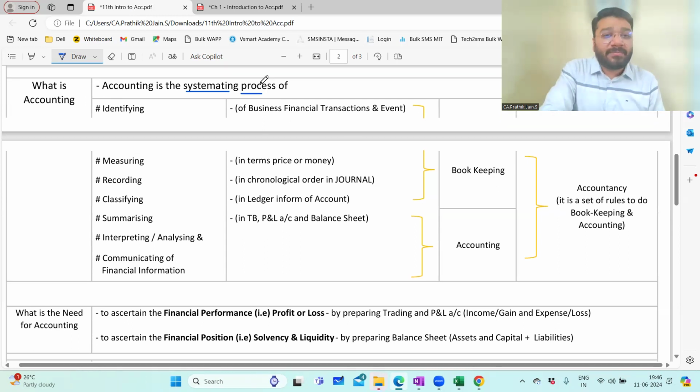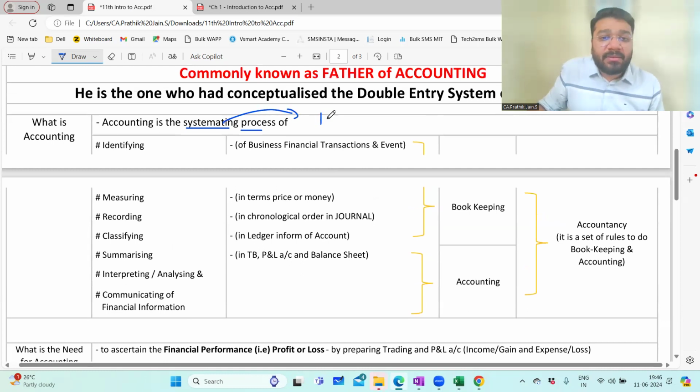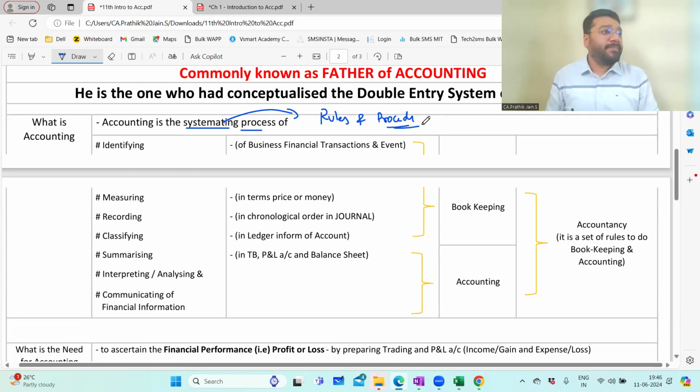What does system mean? System means rules and the procedure to follow the rules. Guys, we are surrounded by rules. You're sitting in this academy at this moment, and you are governed by the rules and regulations of this academy. Whatever rules and regulations the academy has laid down, you are bound to follow. The moment you step out of the academy, you are governed by the rules and regulations of this complex. Whatever the complex says, you have to follow. The moment you get on the road, you have to follow the rules and regulations laid down by the RTO. From there, if you get into your apartment, there are rules and regulations of your apartment that you have to follow.